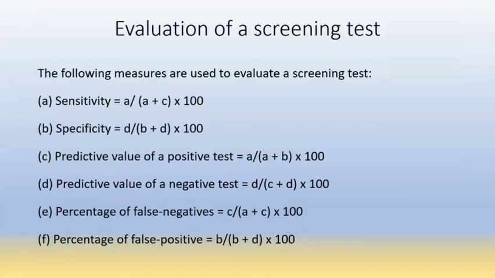Then percentage of false negative is C upon A plus C, that is false negative upon total diseased. Percentage of false positive is B upon B plus D, that is false positive upon total non-diseased into 100. So these are some formulas from which we can evaluate the screening test. Here we should remember only the formulas of sensitivity and specificity, which are more important.